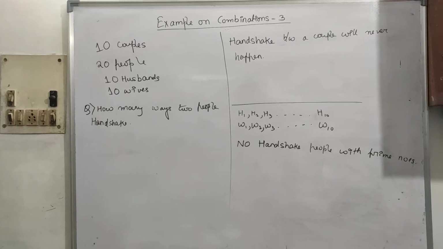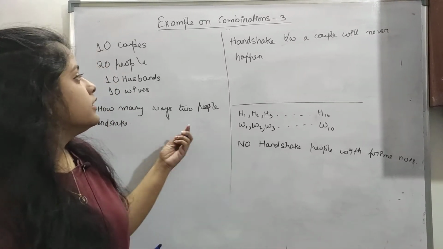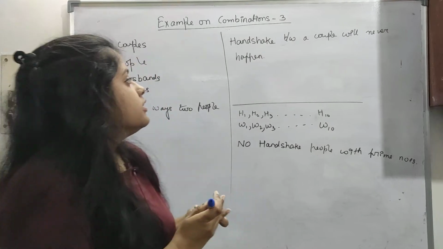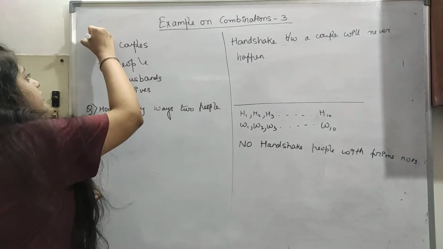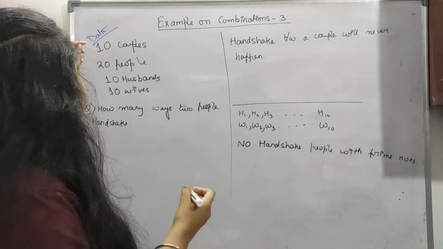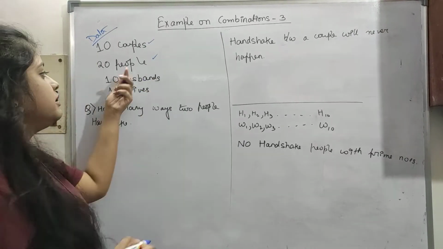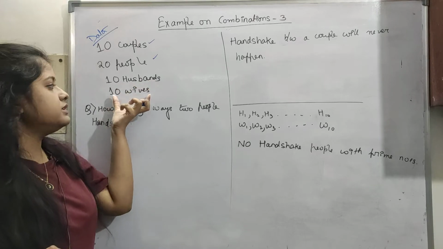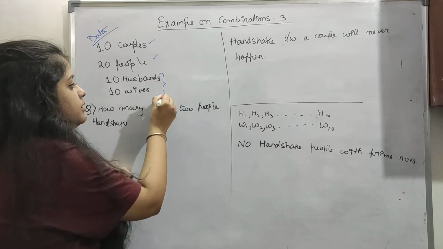So now let's see another example. This is all in combinations too. The given data is here. There are 10 couples, which means we have 20 people. So let's say 10 husbands and 10 wives are there, so total 20 people.